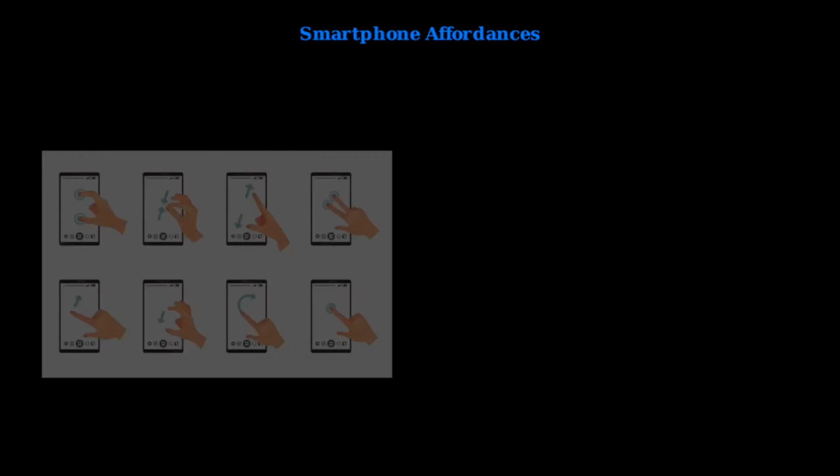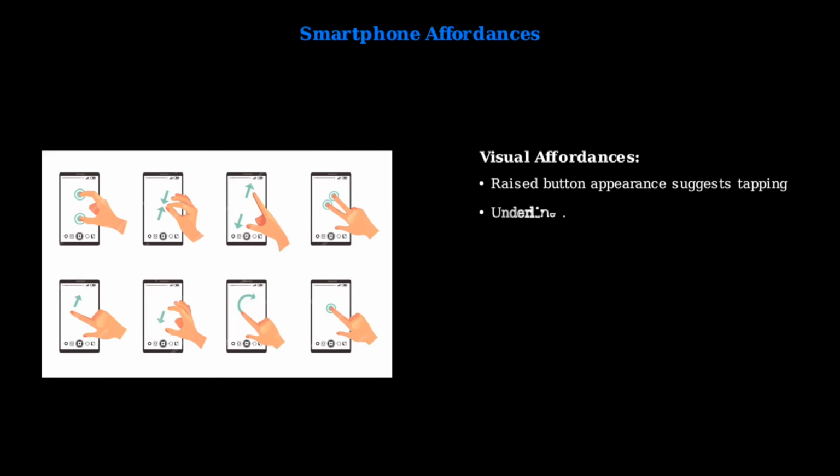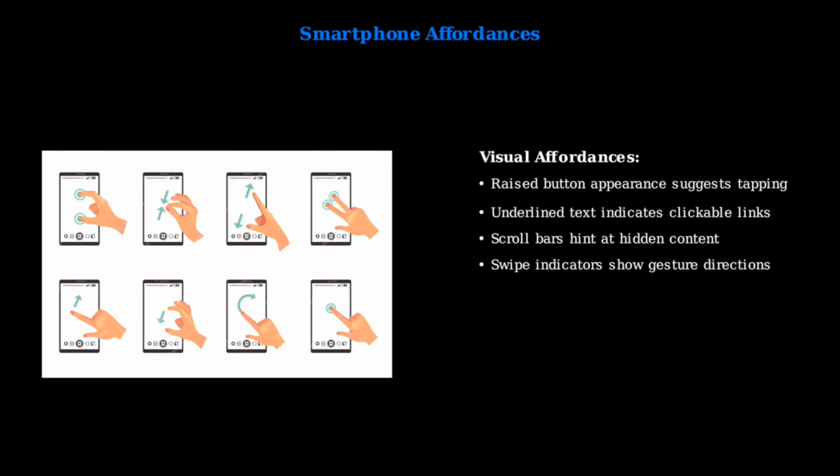Smartphones excel at communicating possible actions through visual design. Every element on the screen provides cues about what users can do with it. Touch gestures demonstrate clear affordances. The raised appearance of buttons suggests they can be tapped. Swipe indicators show users which directions they can move. These visual cues make interactions feel natural and discoverable.